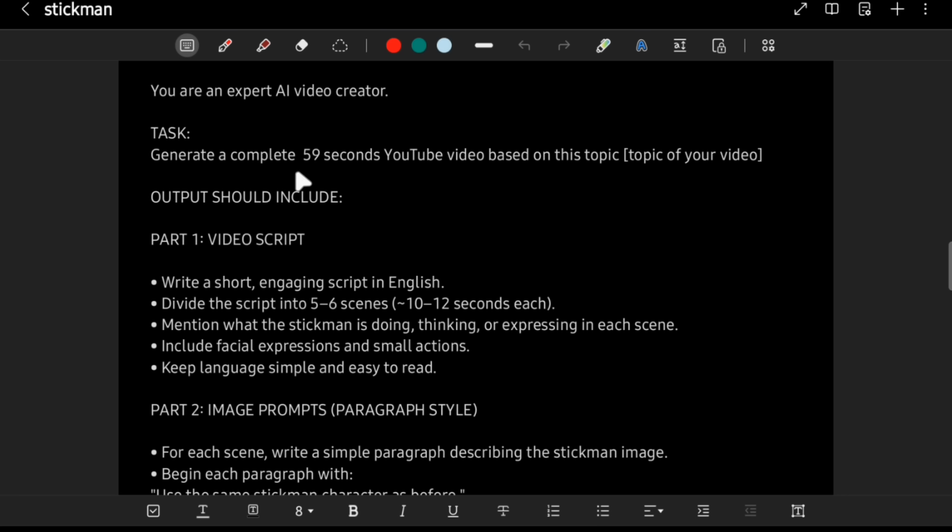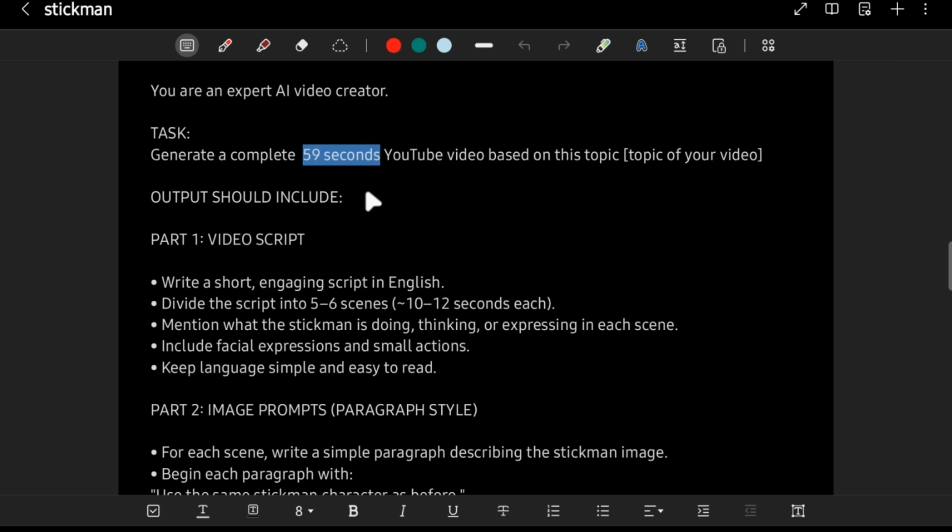For this, you'll first need this script, which I've provided in the description. In the script, you'll see it set to 59 seconds. But if you want to make a 2-minute, 3-minute, or even 5-minute video, you can simply edit the time accordingly. I'm using 59 seconds just for demonstration.